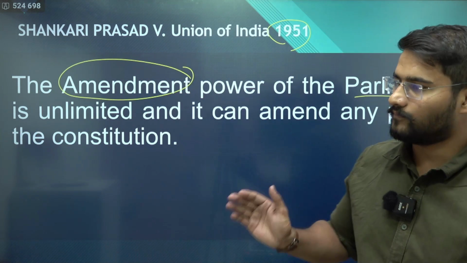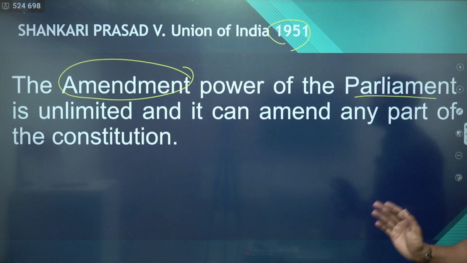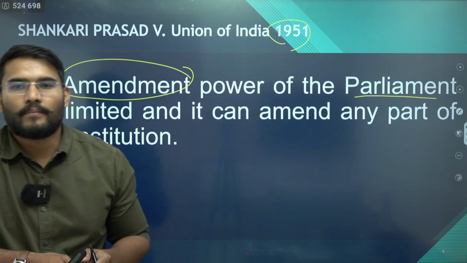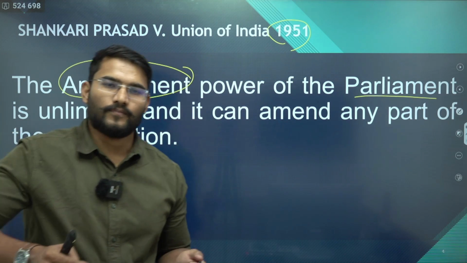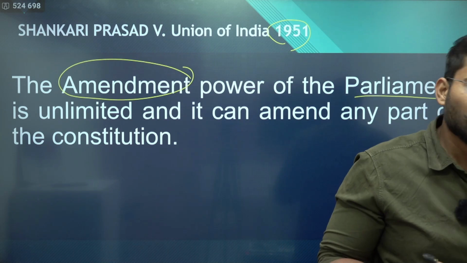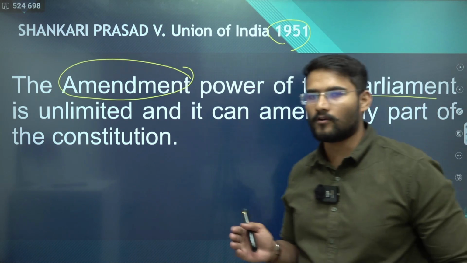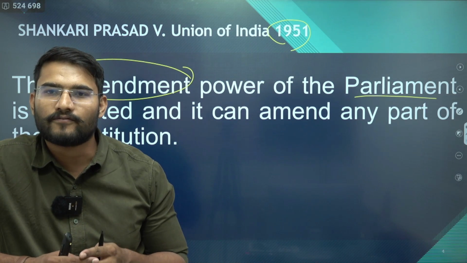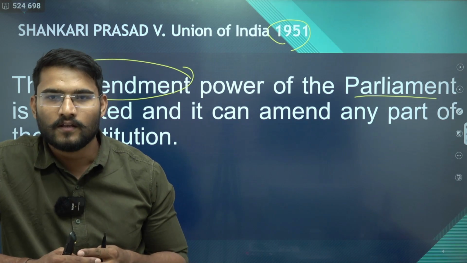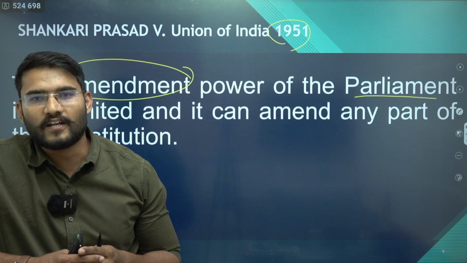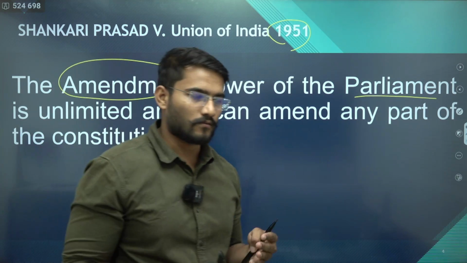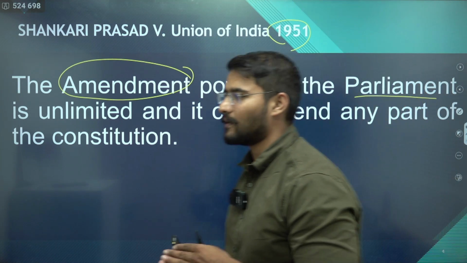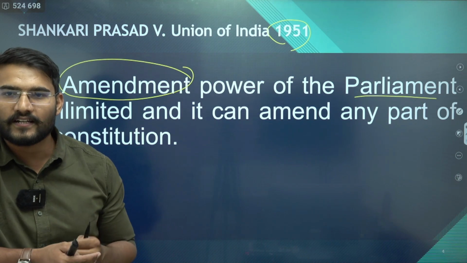Many new provisions have also been added, such as the 10th Schedule, which deals with disqualification of elected members, added by the 52nd Amendment in 1985, and the right to education, added by the 86th Amendment. These are all amendments that have from time to time been inserted in or removed from the Constitution.